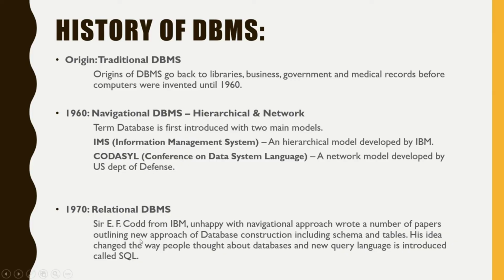In 1970 to 80, relational databases were introduced. Sir E.F. Codd, who is also known as the father of relational DBMS, was working with IBM and he was unhappy with the above two models. So he wrote a number of papers outlining a new approach of database construction, including schema and tables. He said we can store data in a table and establish relationships between those tables. His idea changed the way people thought about databases, and a new query language called SQL was introduced.